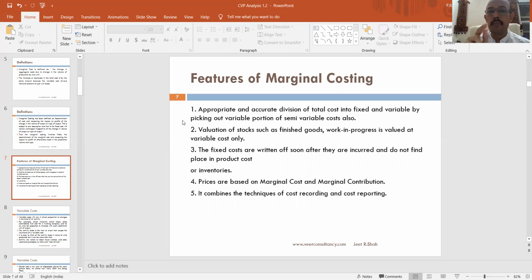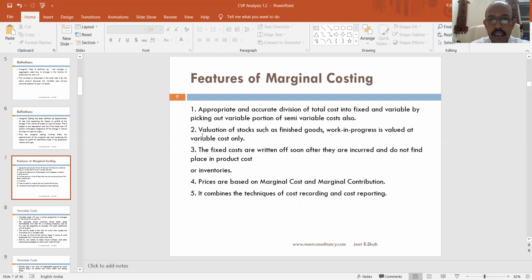So this is known as the step cost, wherein the cost remains the same up to a specific level of output, and then it goes up and again it remains the same. So when we are going to find such cost in marginal costing, we also have techniques or methods to break up the step cost or the semi-variable cost into two parts, that is variable and fixed.